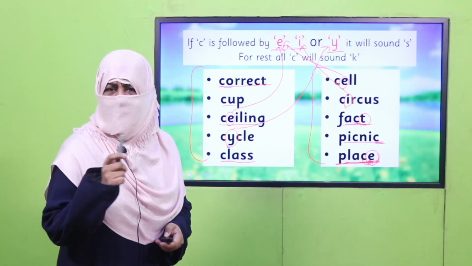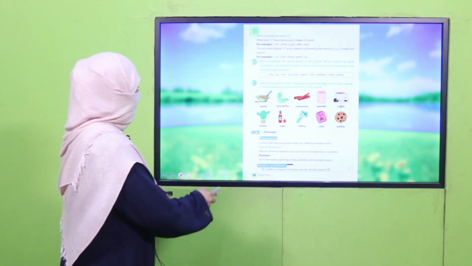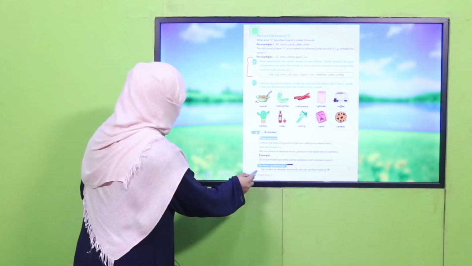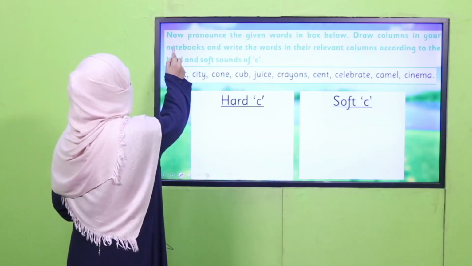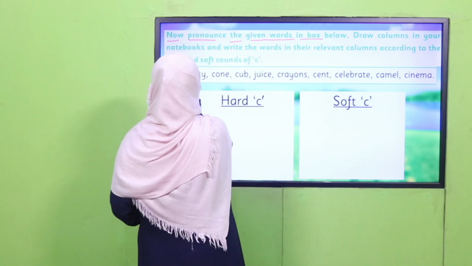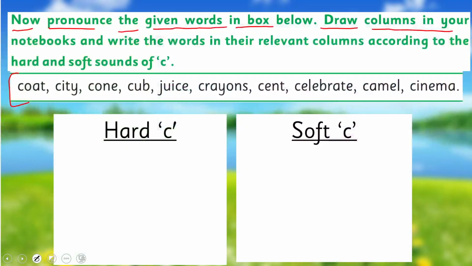Yes, my dear children, are you done with it? Good job. So next is the practice from your book. It's mentioned here on point 6, page number 10. What you are supposed to do? Now pronounce the given words in the box below. Here this box is given and the words are given. Draw columns in your notebook. The mention is here, the way it's here. So write the words in your relevant columns according to the hard and soft sounds of C.